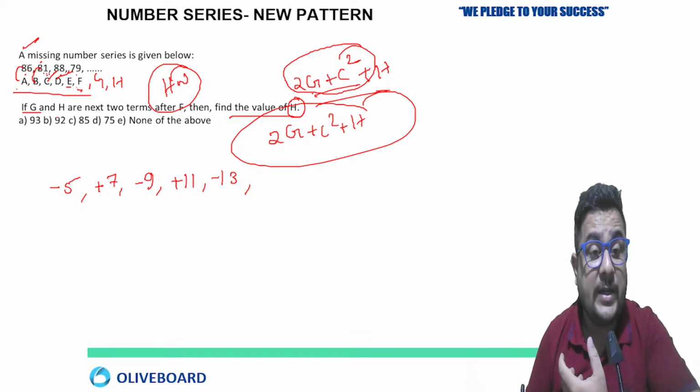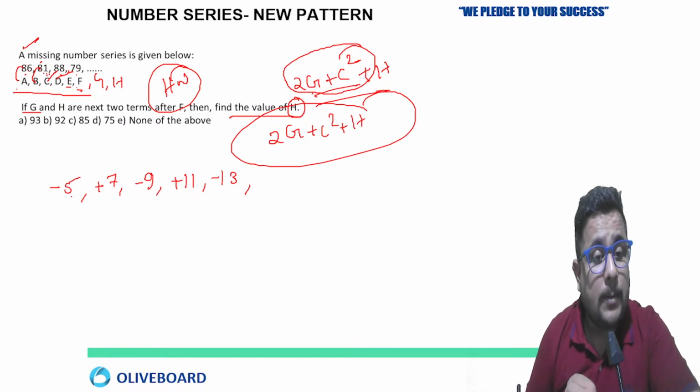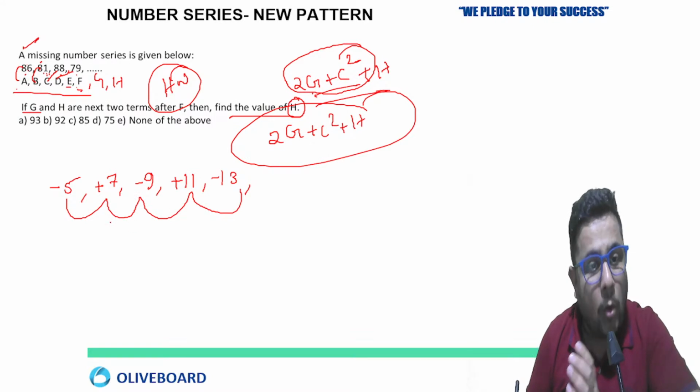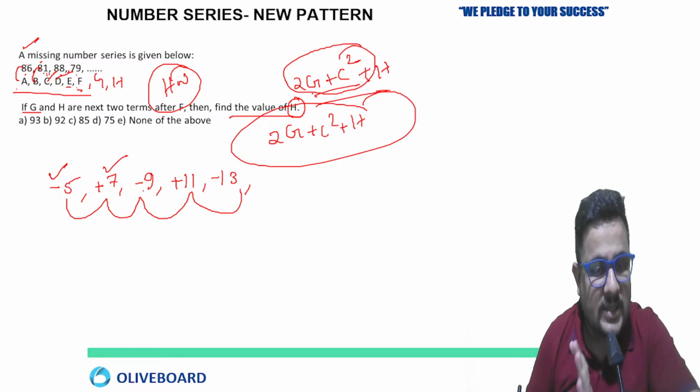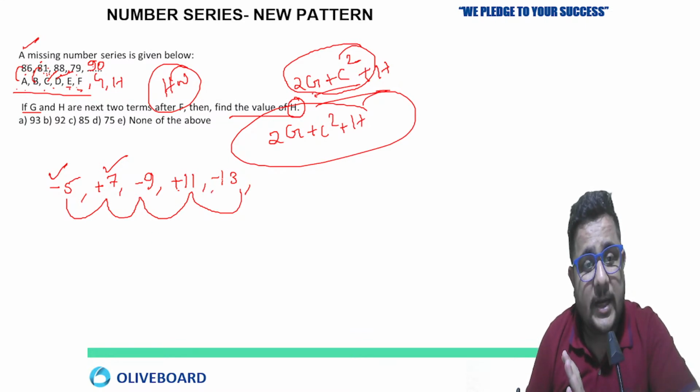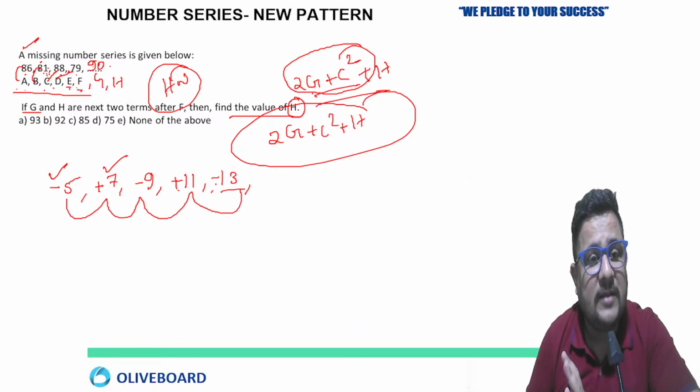Okay, so we have to find out the logic first. What I said: minus 5, plus 7, minus 9, plus 11. So 5, 7, 9, 11, 13, these are the consecutive odd numbers. And on an alternate basis, we are subtracting and adding here. This is the logic. So plus 11 will give you the value of E, that is 90, right? Because minus 5 gives 81, then plus 7, 88, then minus 9, 79, plus 11, 90.